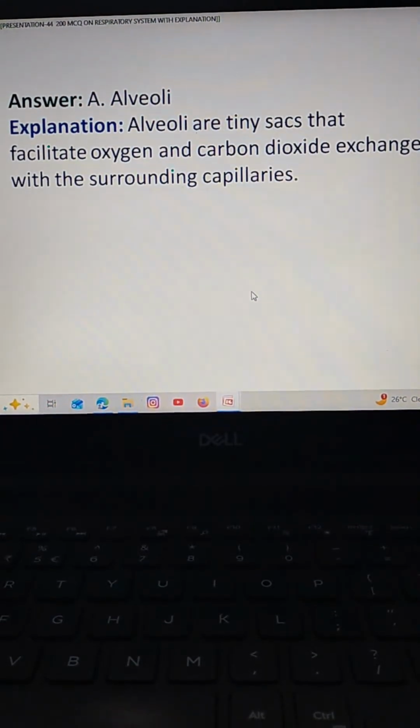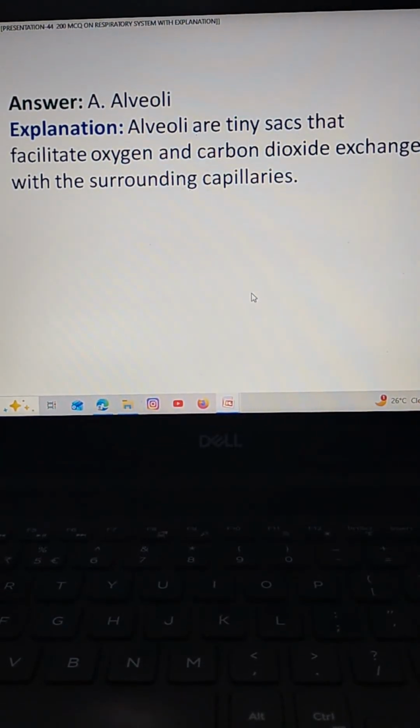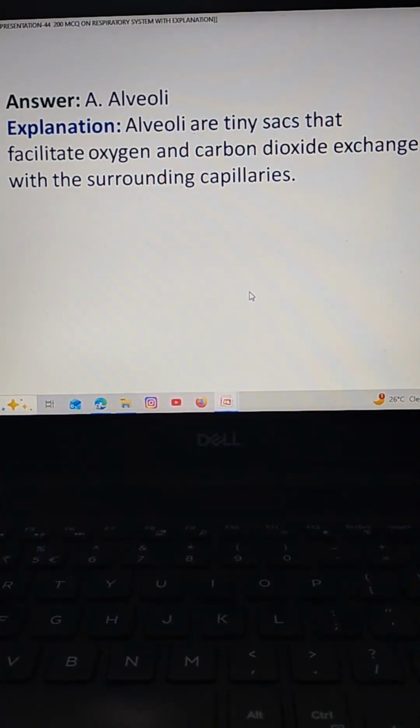The correct answer is option A alveoli. Alveoli are tiny sacs that facilitate oxygen and carbon dioxide exchange within the surrounding capillaries.